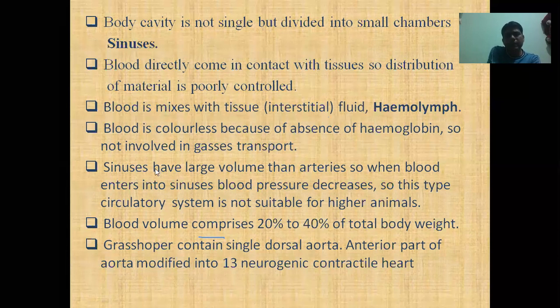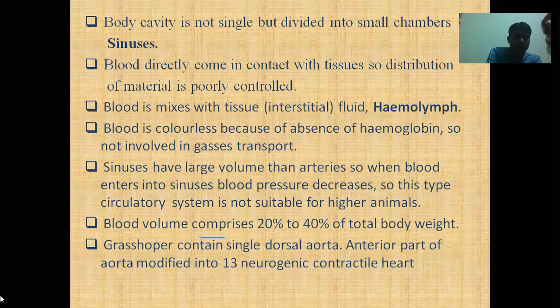Sinuses are the small chambers of body cavity that have a larger volume than arteries. So when blood enters into the sinuses, blood pressure decreases because the volume of the arteries is very small and the volume of the sinus is very large. When volume increases, blood pressure decreases.